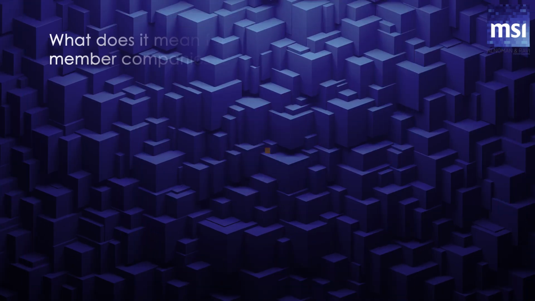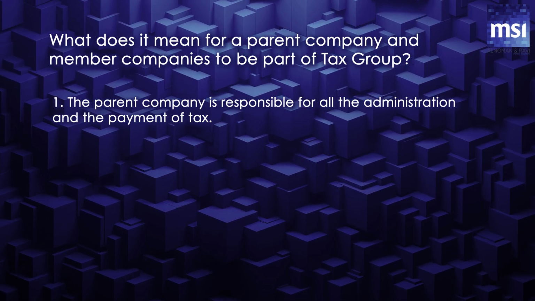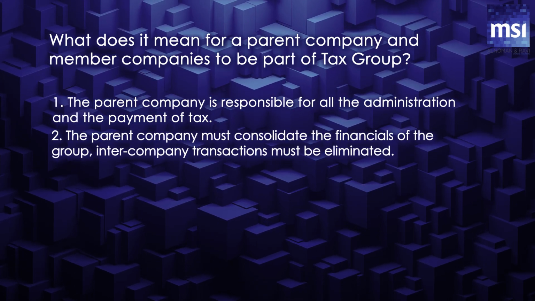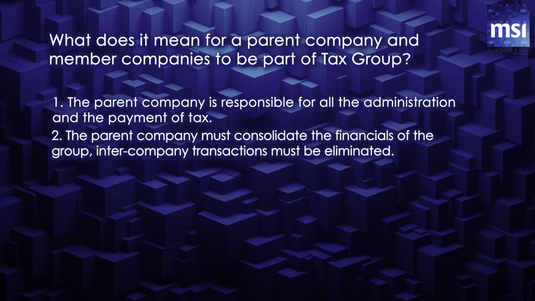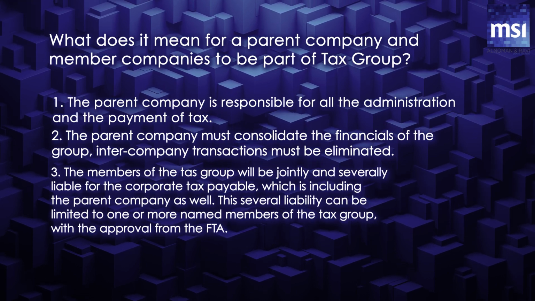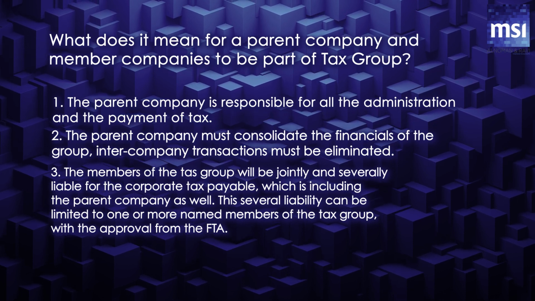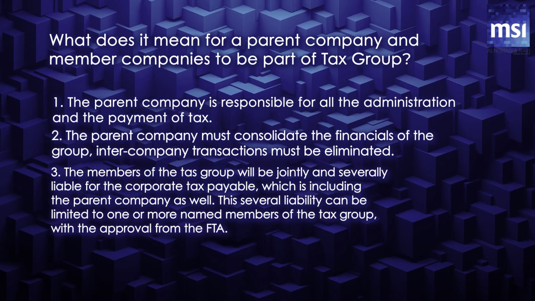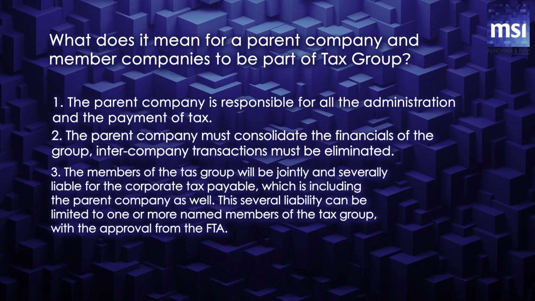So what does it mean for the member companies and the parent company to be a part of a tax group? The parent company is responsible for all the administration and the payment of tax. The parent company must also consolidate the financials of the group. Intercompany transactions must be eliminated. And finally, the members of the tax group will be jointly and severally liable for the corporate tax payable, which is including the parent company as well.